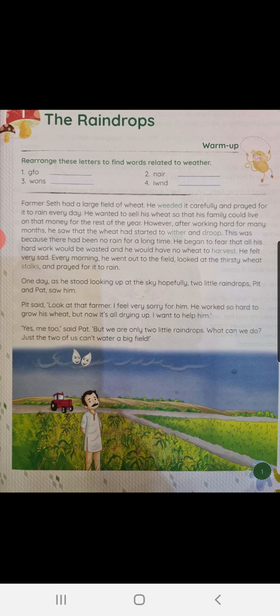So they both felt the pain the farmer was feeling, and hence they decided to help out the farmer. Now children, you will see in this story how Pit and Pat helped the farmer, and did other raindrops also join Pit and Pat in helping the farmer or not.